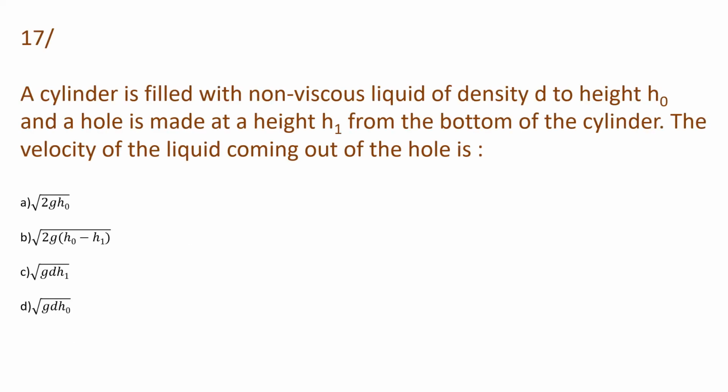Then here is the next question, that is, a cylinder is filled with non-viscous liquid of density d to height h0 and a hole is made at a height h1 from the bottom of the cylinder. The velocity of the liquid coming out of the hole is what? And the options are root over 2g h0, root over 2g (h0 minus h1), root over g d h1, and root over g d h0. So let's see what will be its solution.